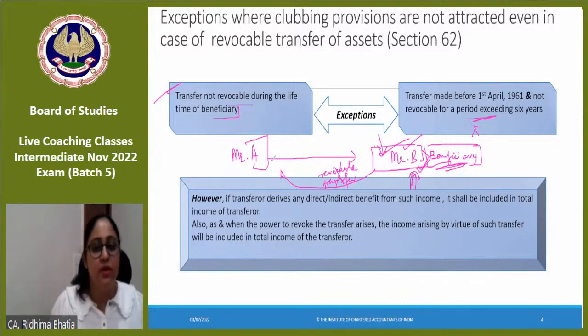Yes, you can say, but you will not use the word payment. You will write the word, Somesh, you will write the word revocable transfer. Even if, Himanshu, there is a partial benefit to the transferor, then also entire income would be clubbed if it's a revocable transfer.